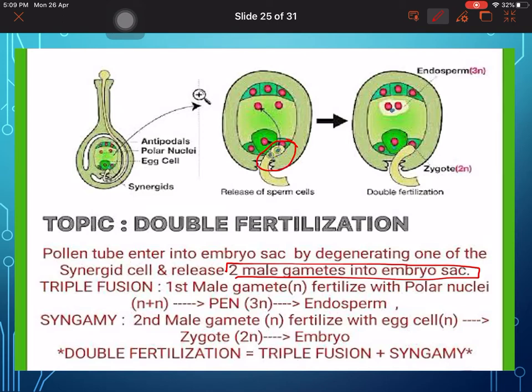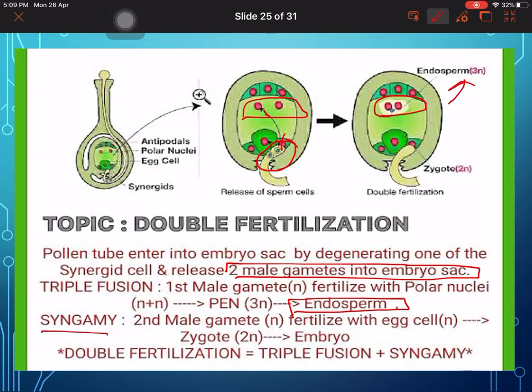Now there will be triple fusion, that means the first male gamete fuses with the polar nuclei. You can see it is going there, n plus n, so it will become n plus n plus n, that means 3n, and this will form the endosperm. That's why it is known as triple fusion, because these 2 plus 1 are fusing. You can see this will form the endosperm, that is 3n.